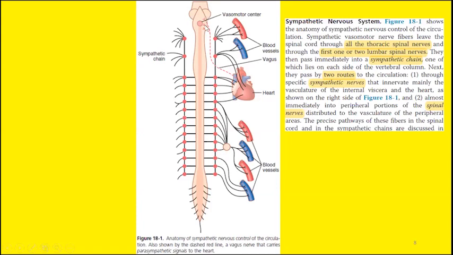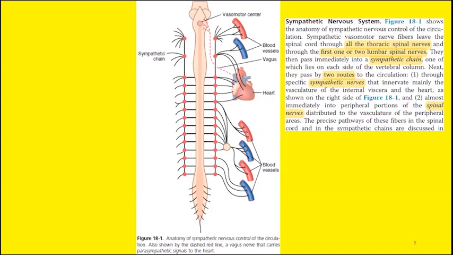So signals from the vasomotor center, as soon as they leave, immediately enter the sympathetic chain. Here you can see the sympathetic chain on each side. This is the vasomotor center in the midline. As soon as the nerve fibers leave the vasomotor center, they pass to the sympathetic chain. Now the fibers from this sympathetic chain can go to the sympathetic nerves.